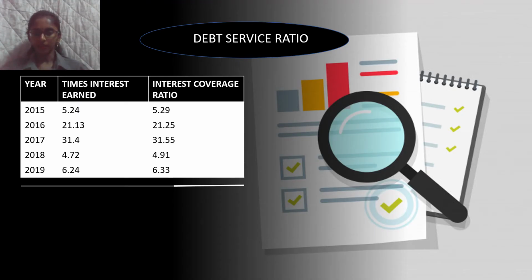Okay, next is debt service ratio. From the analysis, I found that for times interest earned, in 2017, MRCB was less burdened by debt because its ratio is higher in that year, and it had enough income to cover its interest cost in order to overcome possible financial problems in the future. For the interest coverage ratio, in 2017, MRCB has a higher ability to use its available earnings to cover its existing interest payment.